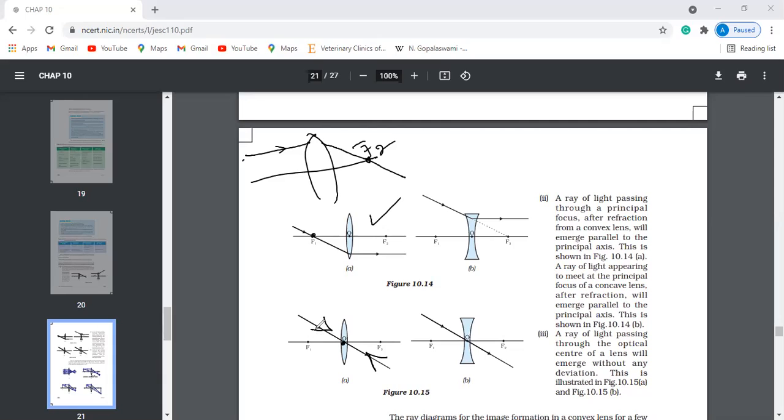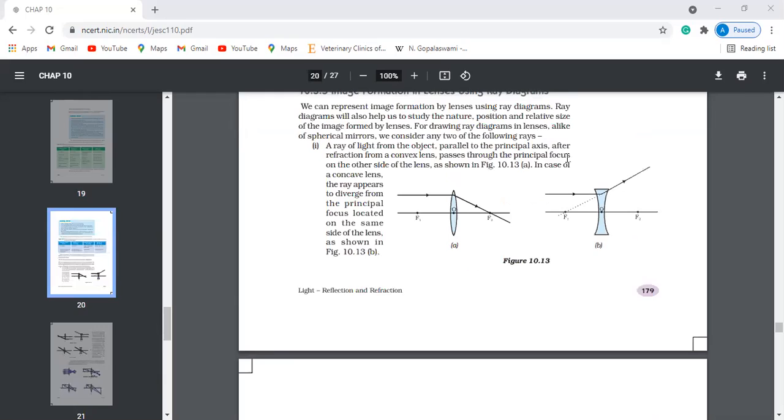And when you incident light at the center of the lens, it will go straight in the same direction. This is in the case of the convex lens. Now let's see the concave lens. In a concave lens, if you incident light at this particular point, it will move like this.